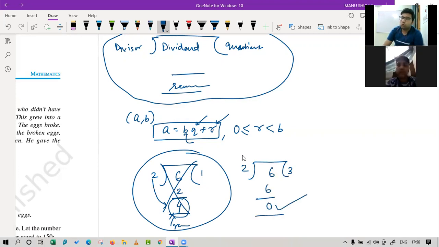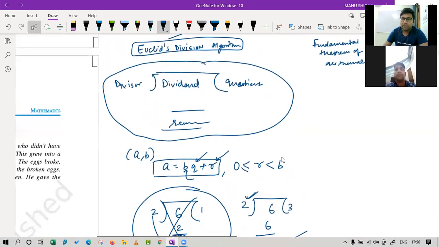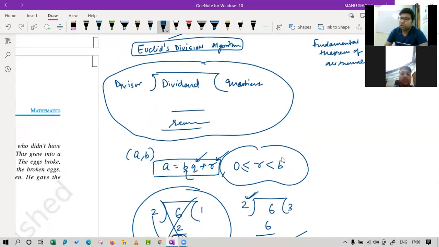So if the remainder is 0, we say it is a factor. We can say 2 is a factor of 6. And if it is not 0, we can say it is not a factor of 6. Simple? Okay. So as I told you, r, which is your remainder, can be more than or equal to 0 and less than the divisor. Clear?